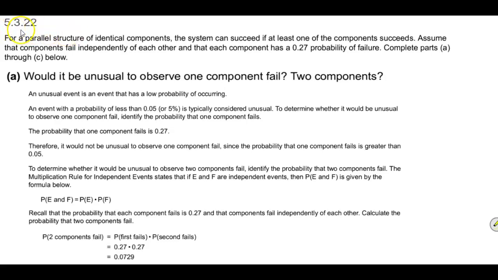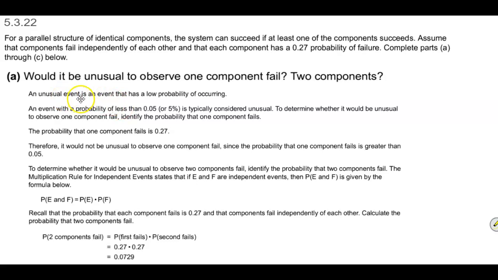Okay, now in section 5.3.22, the question states that for a parallel structure of identical components, the system can succeed if at least one of the components succeeds. Assume that components fail independently of each other and that each component has a 0.27 probability of failure. We're going to complete parts A through C. Now, in part A, it says, would it be unusual to observe one component fail and then two components?